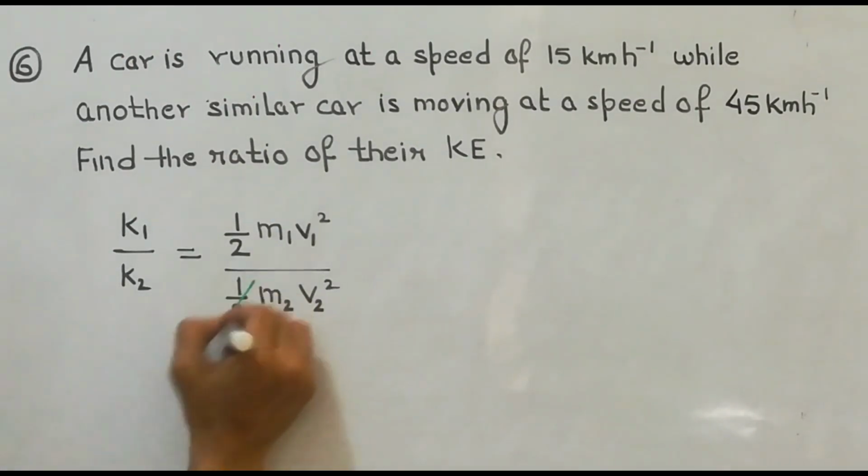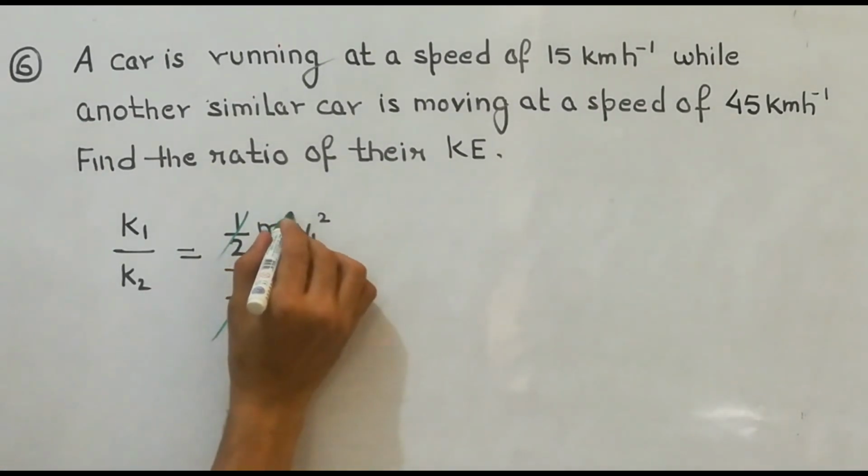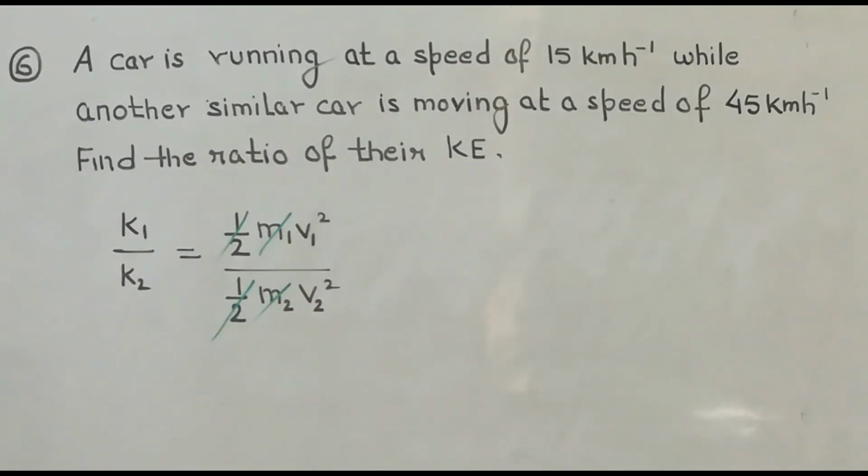Now this half will cancel out. Both the cars are similar, so mass will be equal, and that will also cancel out. So we will be left with v1 square upon v2 square, where v1 and v2 are the velocities. Now the velocity of the two cars is given in kilometer per hour. Now remember, if we were to calculate the kinetic energy in terms of joule, then we were supposed to convert the speed given in kilometer per hour into meter per second.